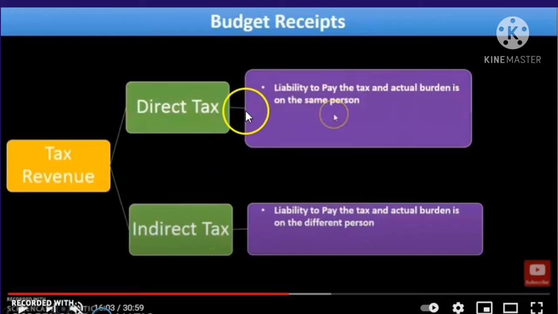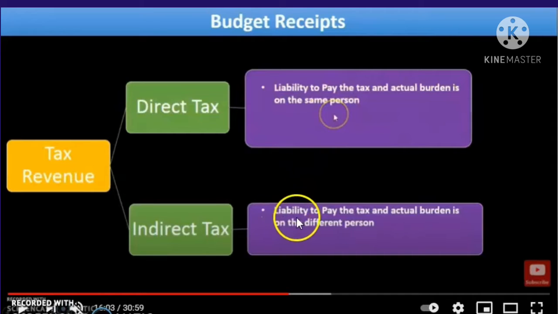In simple language, we pay corporate tax and taxes on the land holdings we have. Also, if we have a higher income than the tax level, we have to pay tax to the government. That is a liability to pay the tax, and the actual burden is on the same person. It's a direct tax that we give directly to the government.